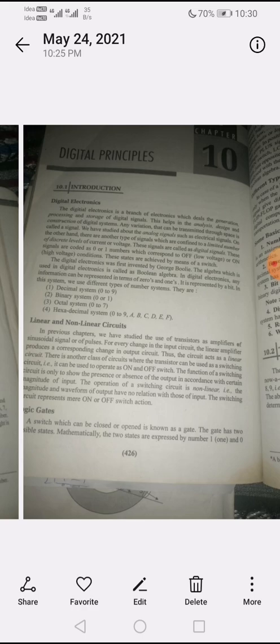These states are achieved by means of a switch.